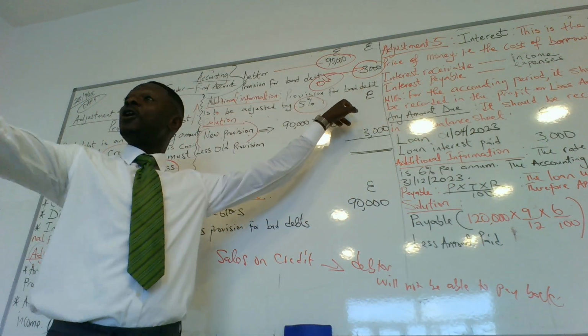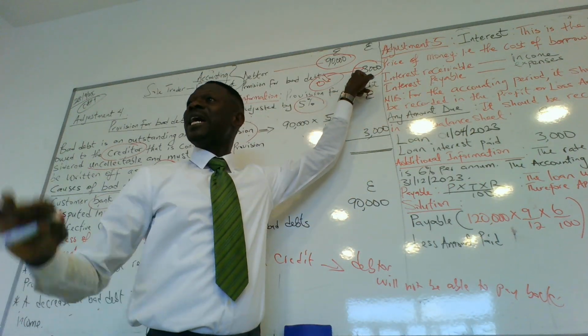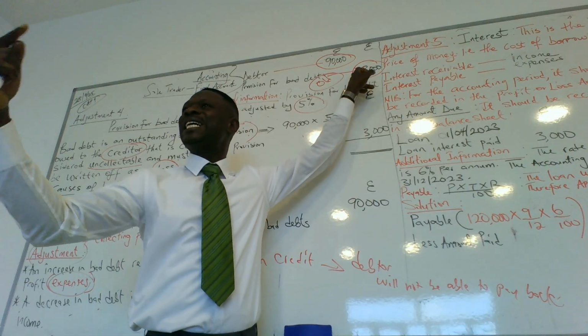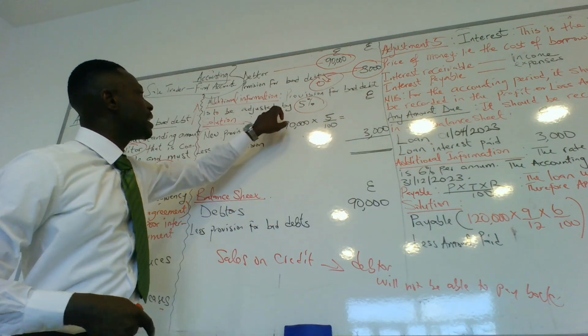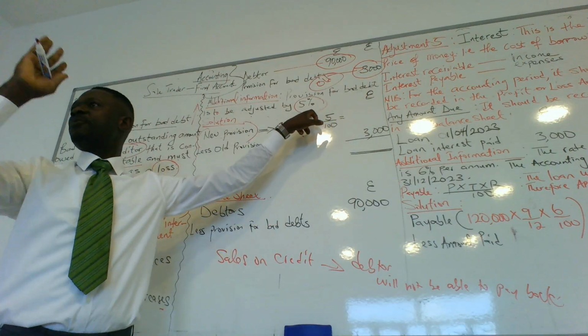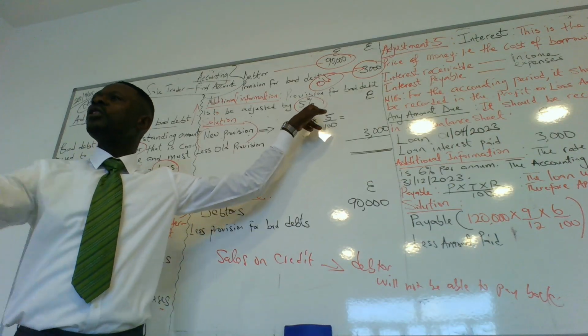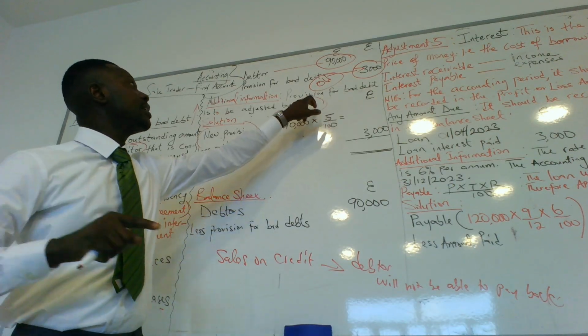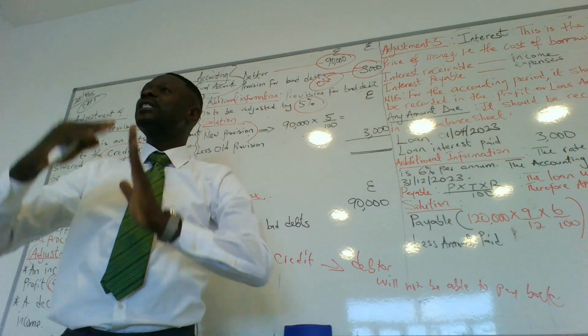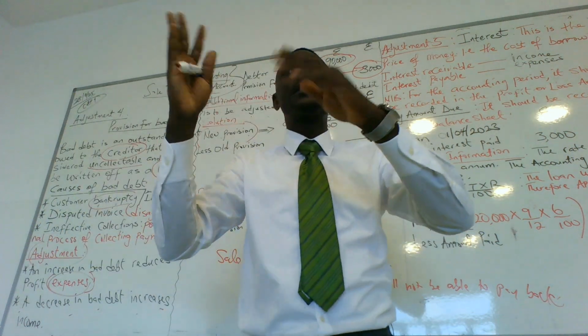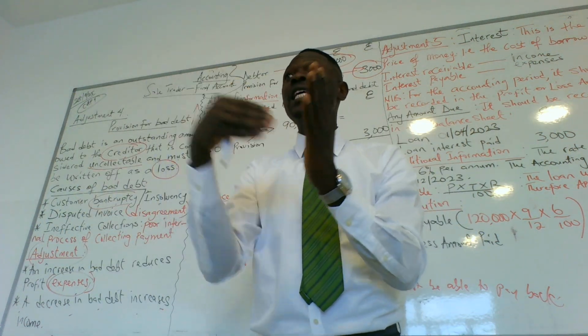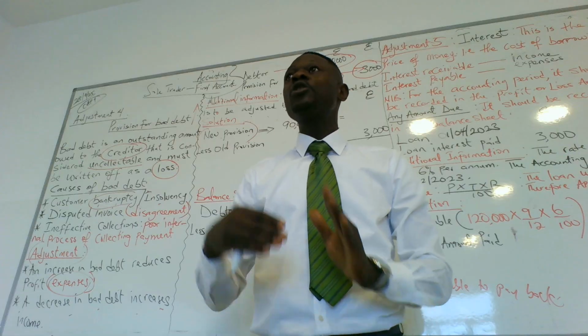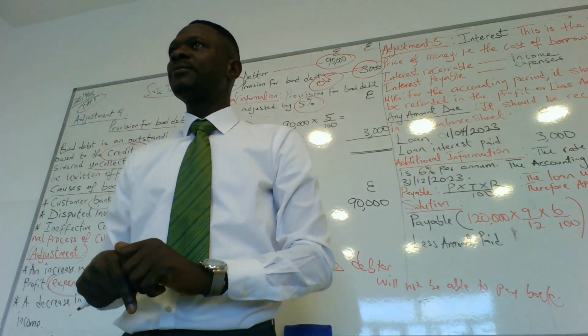Before now, we have 3,000 as our provision for bad debt. But there's additional information stating that 5% should be increased on provision for bad debt. One of the reasons this might occur is because the debtor has increased over time. Maybe before now, the debtor was 60,000. But now, the debtor has increased to 90,000. So you need to adjust it.